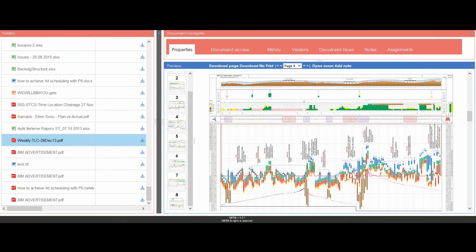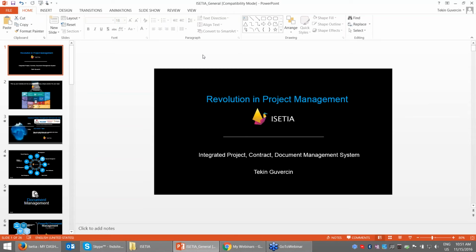And this is a sample with the Telos customer. You can see weekly reports. Even if you don't have a Telos license, you can share them with your customer and with other people. This is the information about the project progress, like document access history. You can see the document information also here. Okay, do you have any questions?